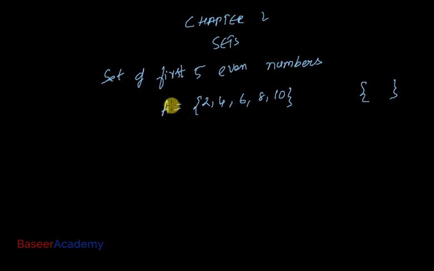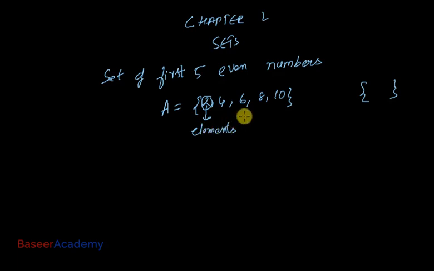Let's say I write down A is a set of 2, 4, 6, 8, 10. So a set is always denoted by an uppercase letter, and the numbers in a set are always enclosed between the flower brackets. The numbers that you see here in the set are known as elements of the set.